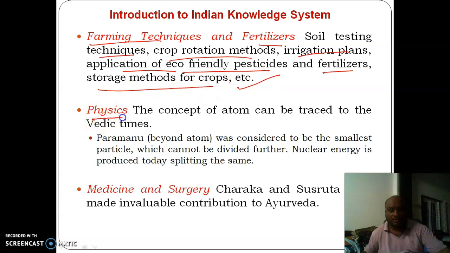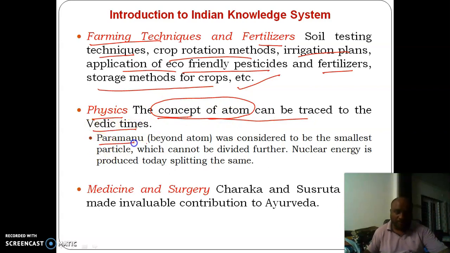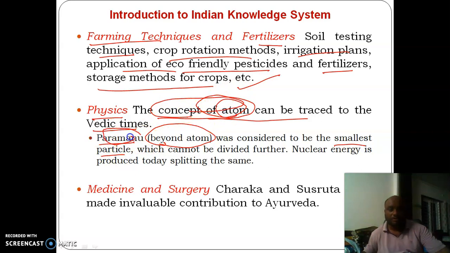Coming to the field of physics, the concept of the atom can be traced to the Vedic times, where we call it Paramanu, that is beyond the atom, which was considered to be the smallest particle. In modern science we say the atom is the smallest particle, but Paramanu, beyond the atom, is considered the smallest particle, which cannot be divided further.